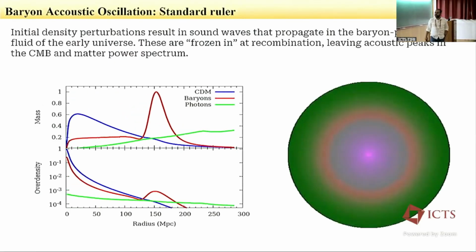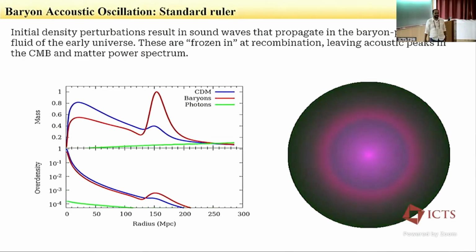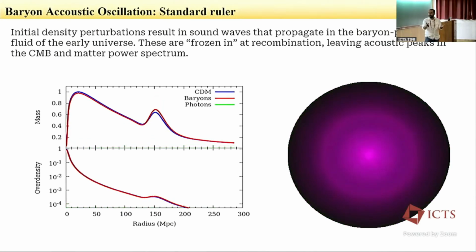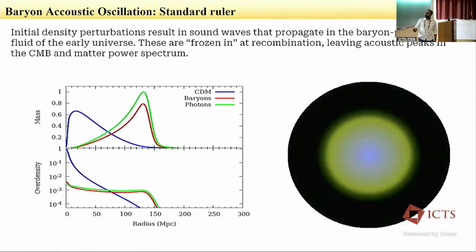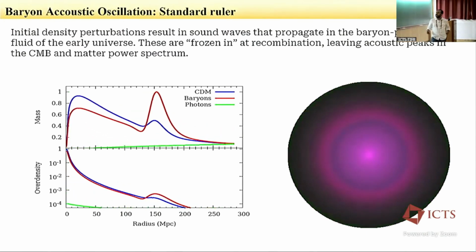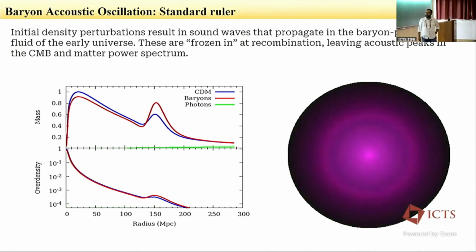One slide on baryon acoustic oscillation. If you have an initial density perturbation in the very early universe, when the universe is hot and dense, it will equilibrate by emitting a spherical sound wave. That will be imprinted in the baryon-photon fluid, and it will be frozen in at recombination, leaving an acoustic peak in both the CMB and the matter power spectrum.